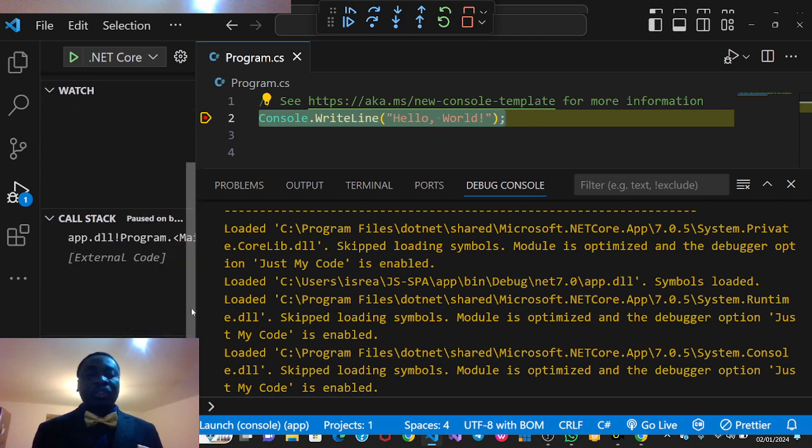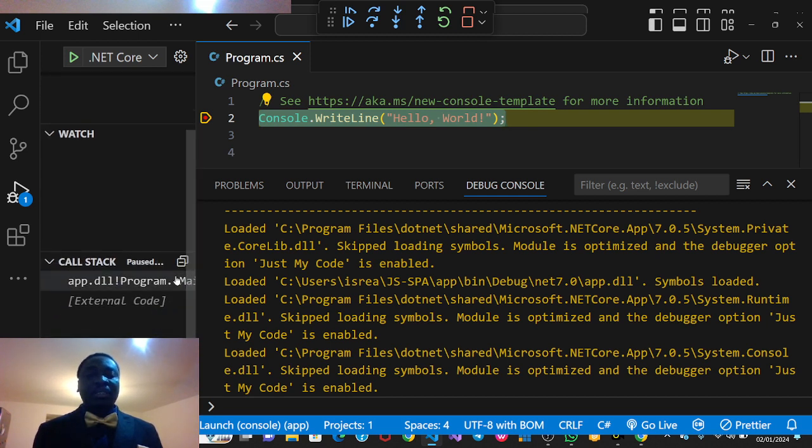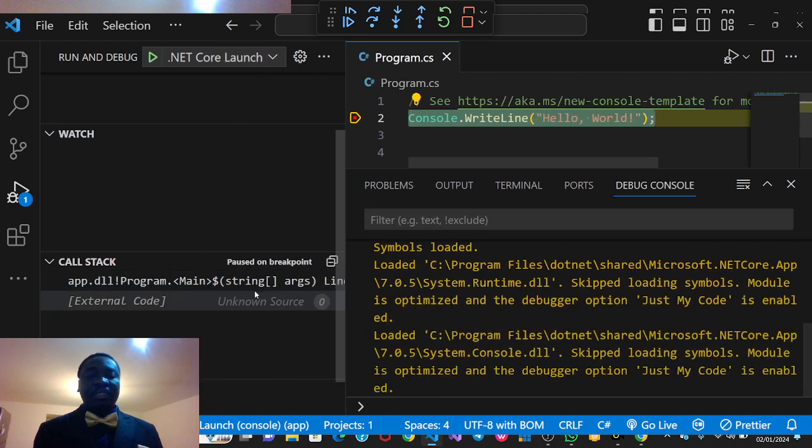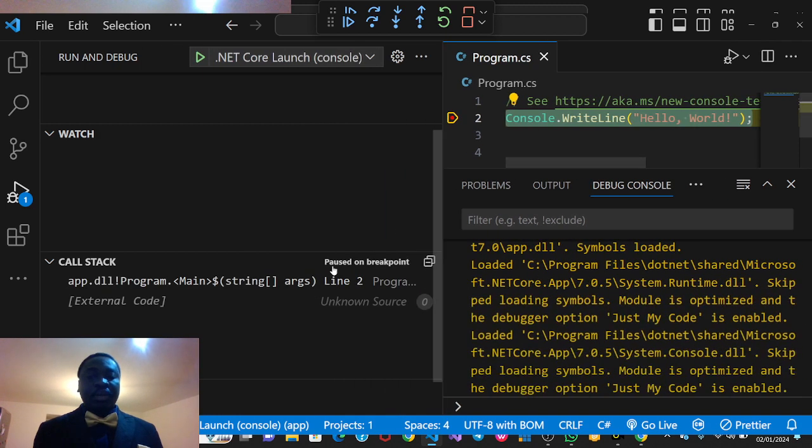But in the older version, you will see all those things being done there. So now this is what I was talking about. So yes, line 2. This is what it means, line 2. With that breakpoint, I'm able to check what is actually happening here.